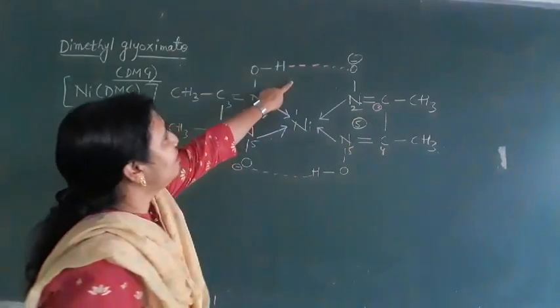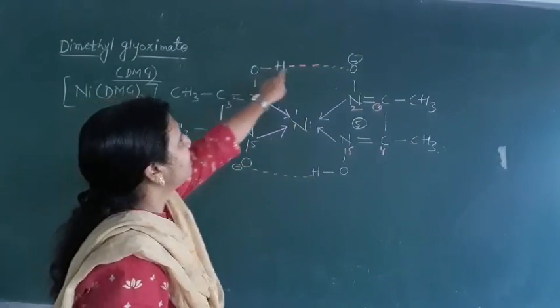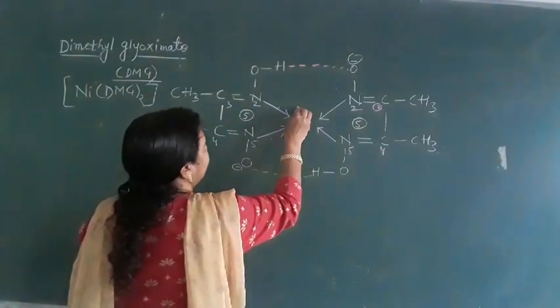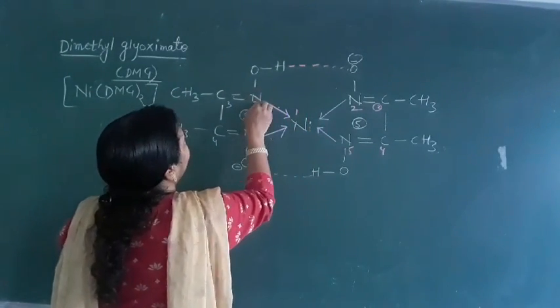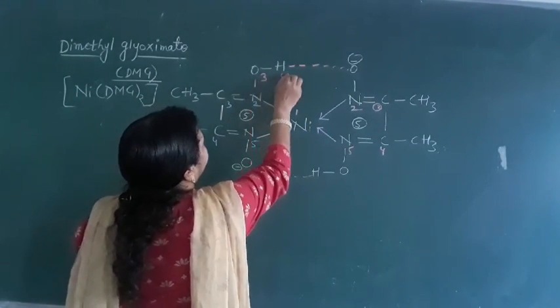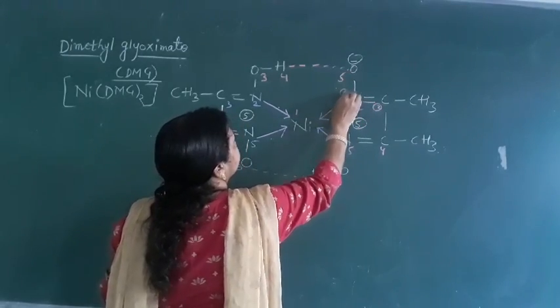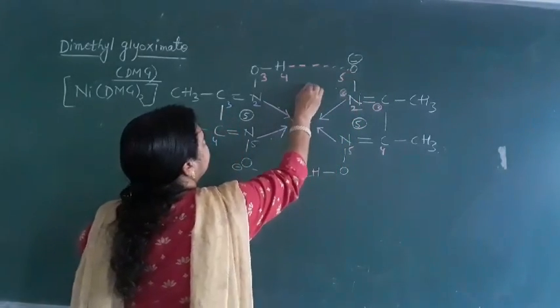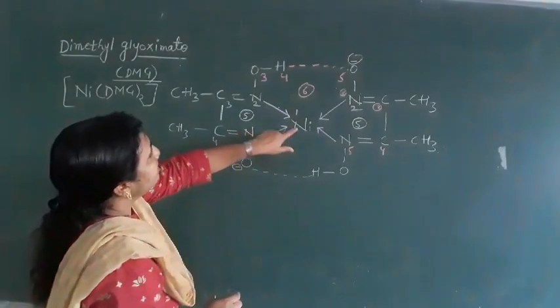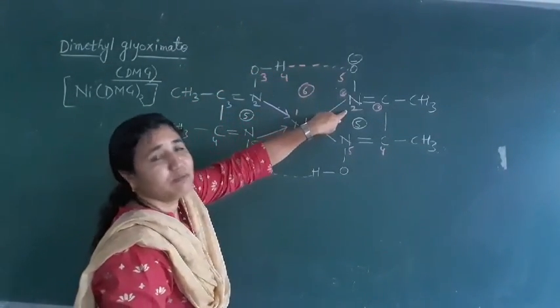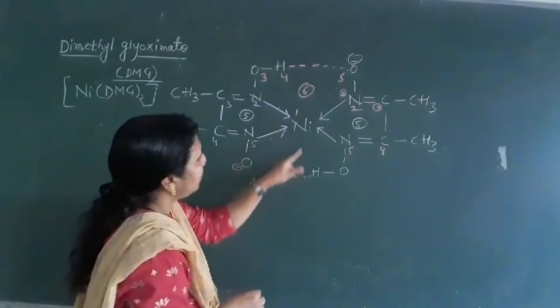Now because of this hydrogen bonding, one more ring forms here. What is that ring? See, this is 1, this is 2, this is 3, 4, 5, and this nitrogen is 6. So in total it is a 6-member ring: 1, 2, 3, 4, 5, 6. Similarly down here also.